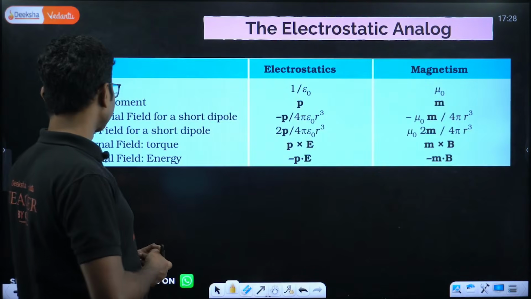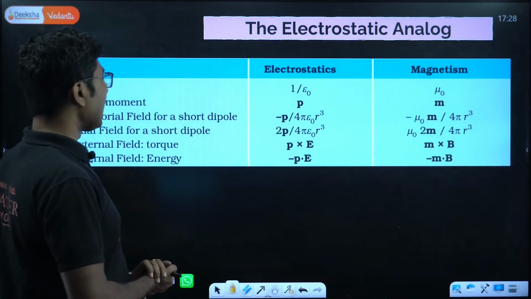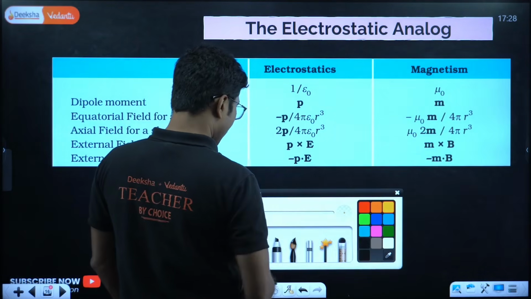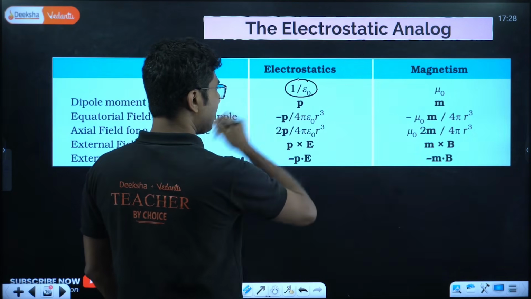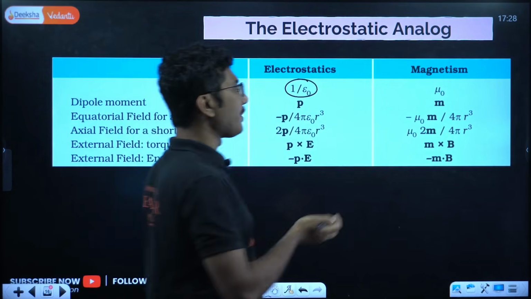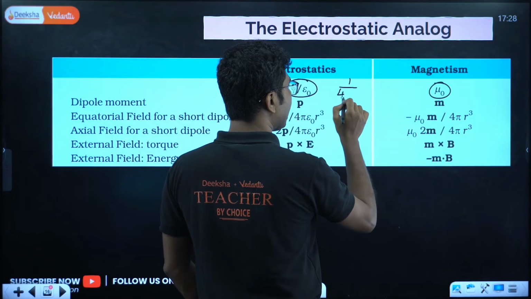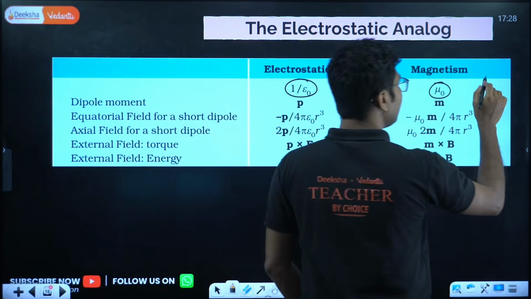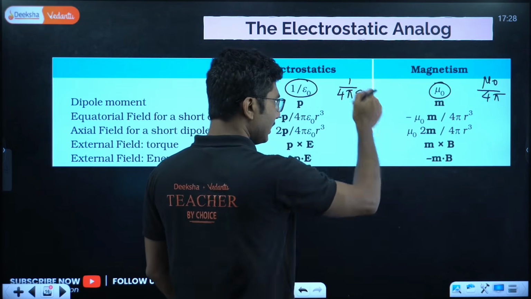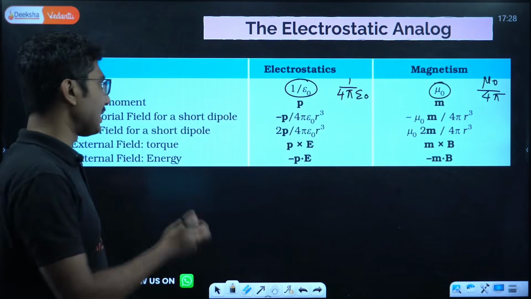Next, just a comparison between electric field and magnetic field, which is a very quick analogy. The dipole constant in electrostatics is given by 1 by 4 pi epsilon naught. For magnetism, the constant is mu naught by 4 pi. So 4 pi in the division is common. Only here it is 1 by epsilon naught, here it is mu naught. So 1 by epsilon naught and mu naught are the respective constants.